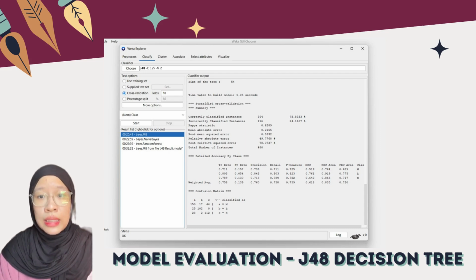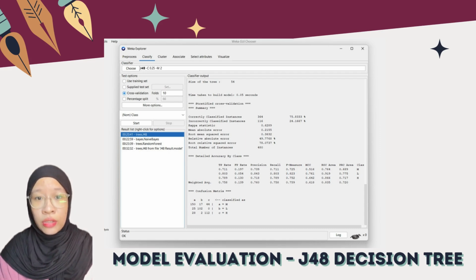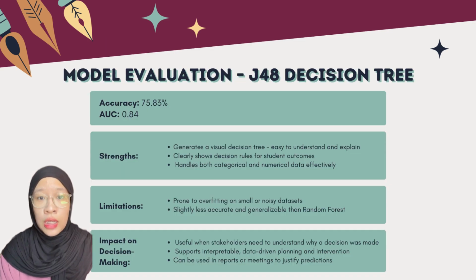The second model is J48, which is a decision tree. It achieves 75.83% accuracy and an AUC of 0.84. J48 is good because it produces a visual tree that clearly shows how decisions are made. It works well with both numbers and categories, but it can sometimes overfit, especially if the data is messy or too small. This model is helpful when we want to explain why a student is predicted to pass or fail.